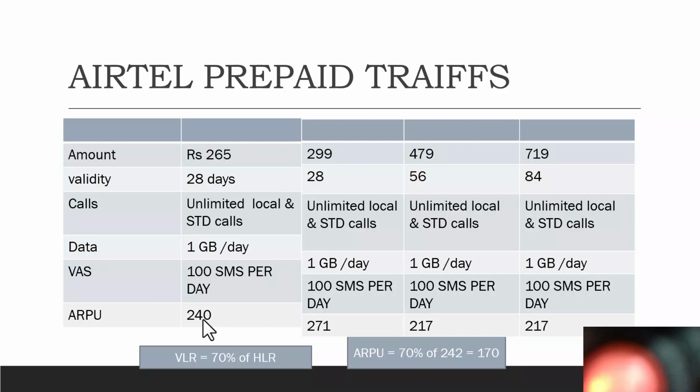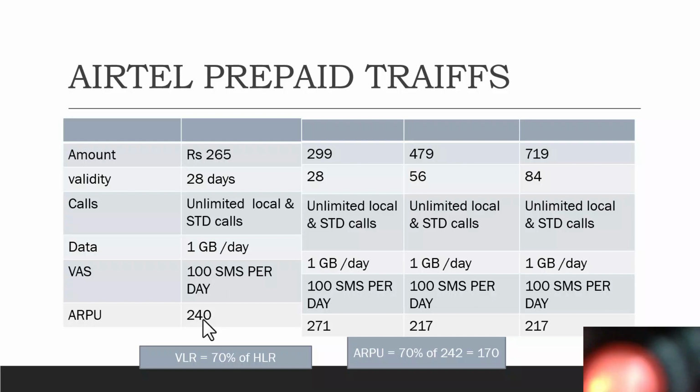That means out of 100 people they show as their subscribers, only 70% give them the money. So when we take the whole base, the revenue falls to 170 per subscriber, despite the plans giving them around 240, 271, 217. These are only the prepaid plans. We can even look at the postpaid plans, and in our detailed exercise, I have even included the postpaid plans. So is this clear?